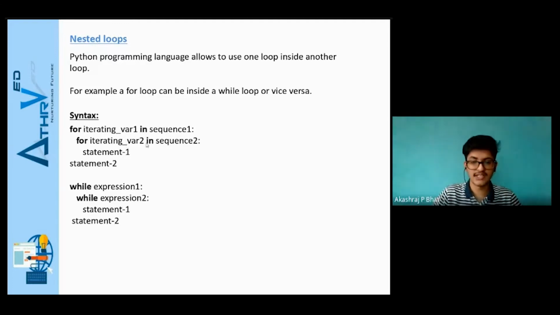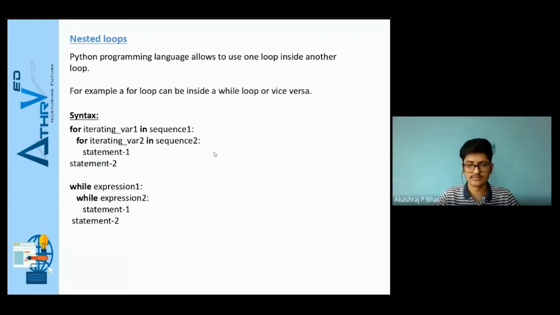So in this way, until iterating variable 2 reaches the last element of the sequence, iterating variable 1 will remain at the first item in the sequence itself. So the last combination will be iterating variable 1 being the last element in the sequence, and iterating variable 2 remaining at the last element in sequence 2. That is the final combination that is possible. After that, the for loop iteration stops, and statement 2, which is outside the nested loop block, will get executed.